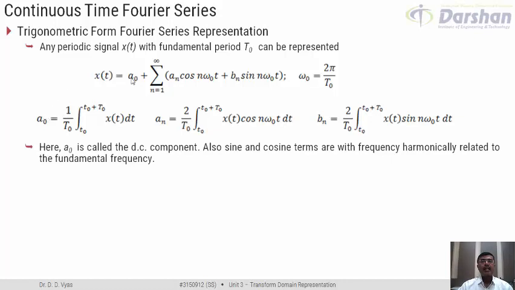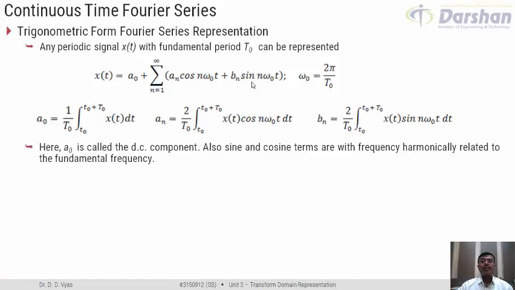Here one can understand that a0 is a constant which represents the component with zero frequency, which is popularly called the DC component. Further, if we notice in the expression, then sine and cosine terms basically occur with frequencies that are harmonically related. What do we mean by harmonically related?